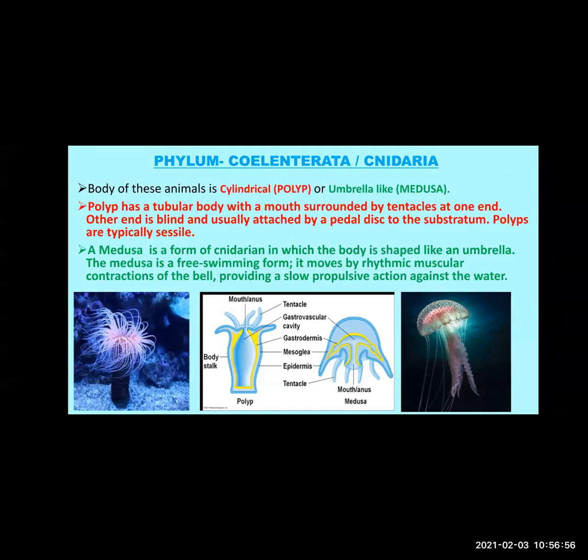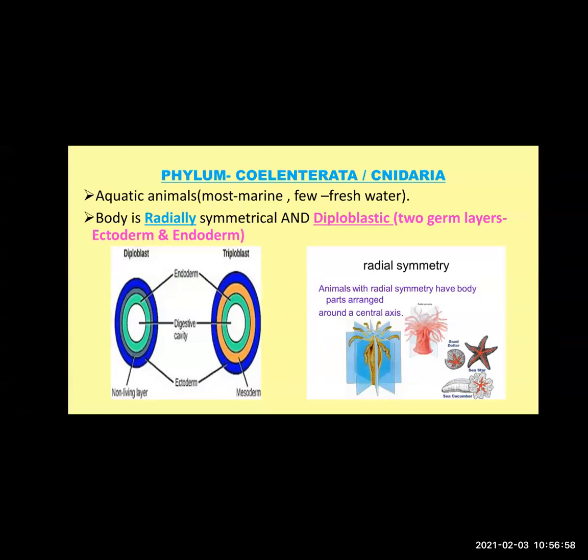Let's go on to the next characteristic. Now see, students, the animals found in phylum Coelenterata are aquatic animals. Aquatic means found in water. Most of the animals belonging to this phylum are marine. Marine means found in oceans, seas, salty water.